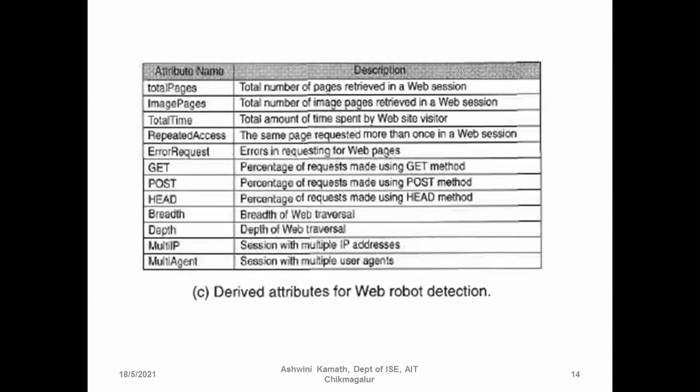For detection, these are the attributes: total number of pages retrieved, total number of image pages retrieved, total amount of time spent by the website visitor, the same page requested more than once in a web session, errors in requesting web pages, percentage of requests made by GET, POST, and HEAD methods, breadth of the web traversal, depth of the web traversal, sessions with multiple IP addresses, and sessions with multiple user agents.